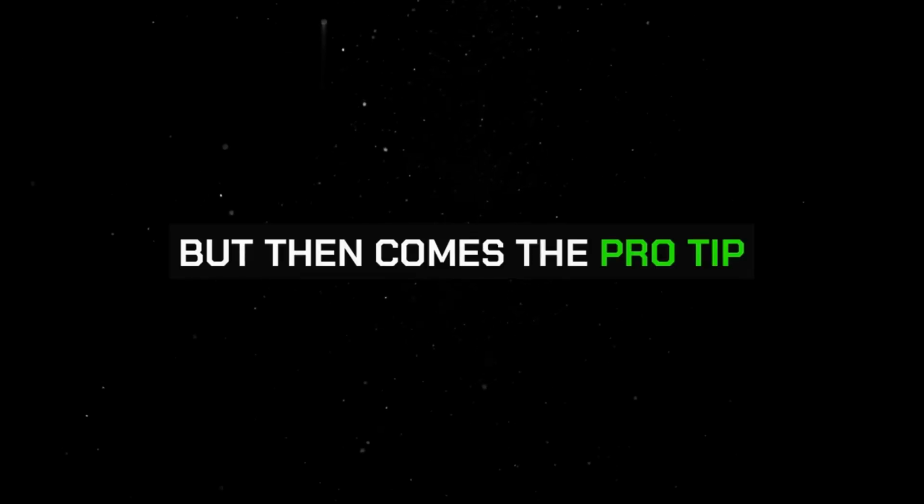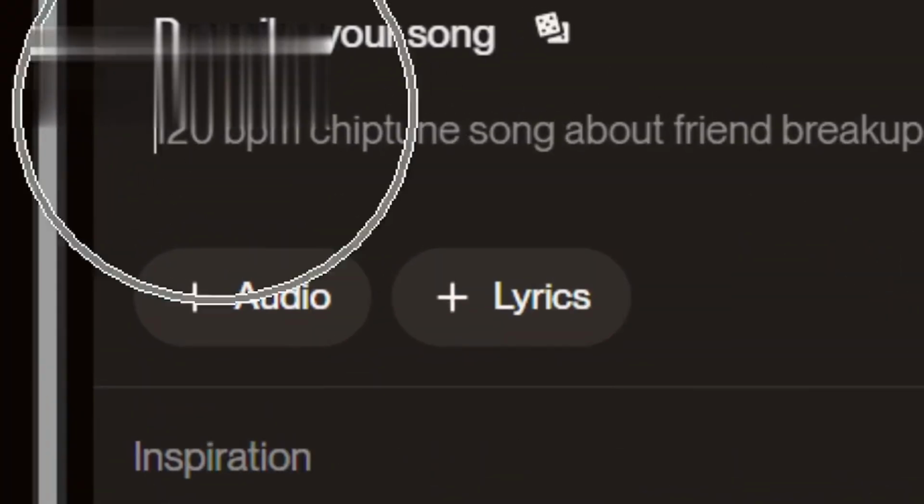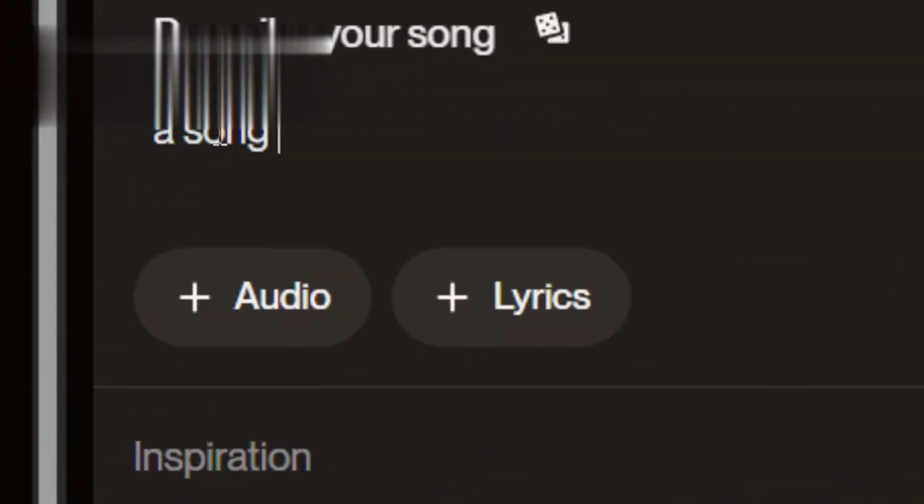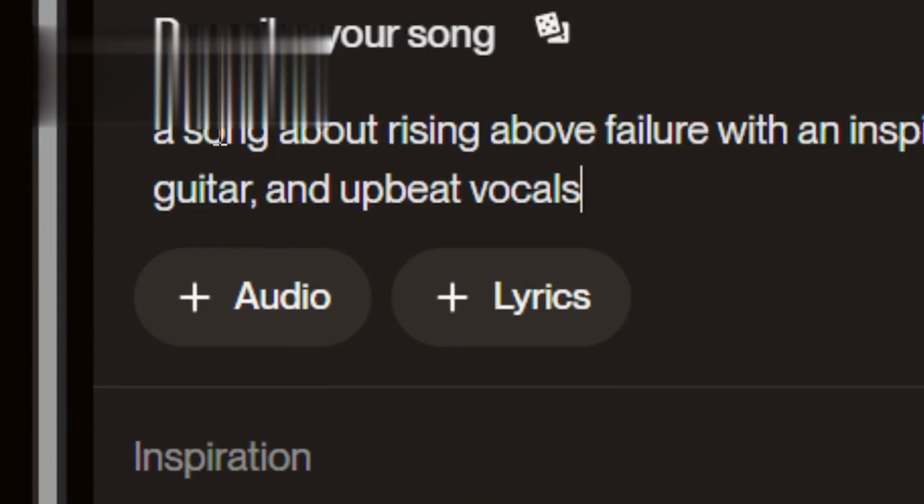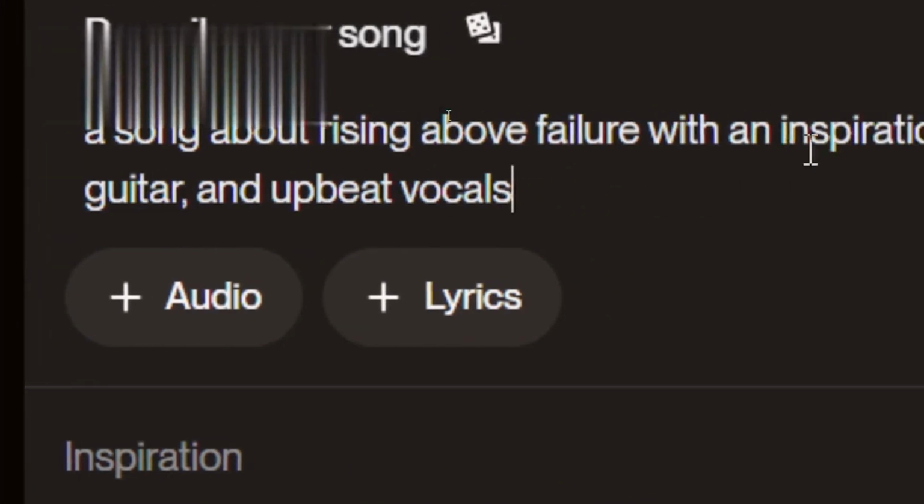But then comes the pro tip. Add details to set your imagination in context. Think about environment, atmosphere, or even the feeling you want the listener to have. For instance, a song about rising above failure with an inspirational tone, an acoustic guitar, and upbeat vocals. This sets a vivid mental image for Suno to work with.